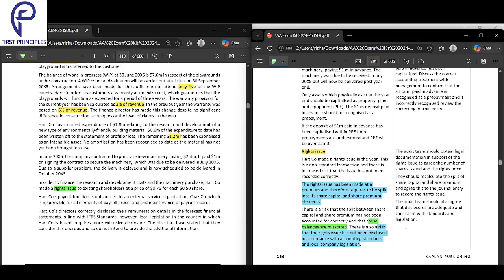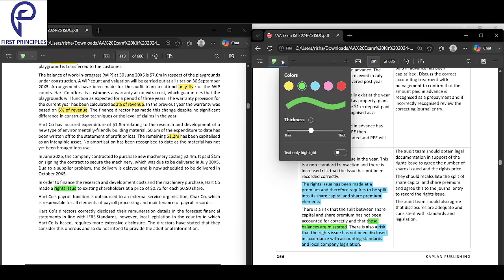The problem is they have not done the split correctly, and that's why there's a misstatement. Along with that, they would not even have made the disclosure. That is the risk. Multiple risks here. So the solution, what can you do?